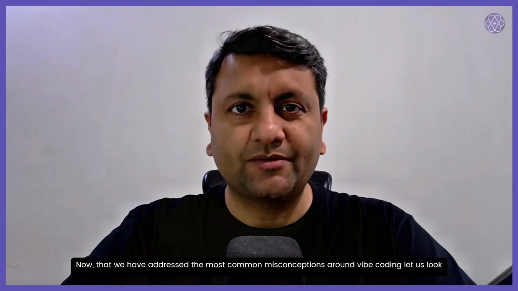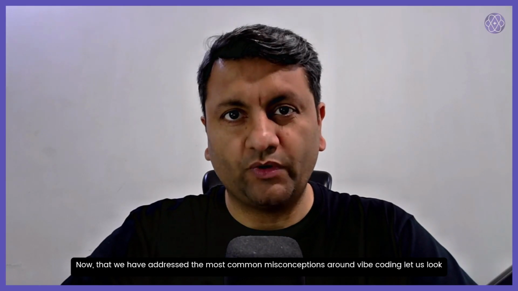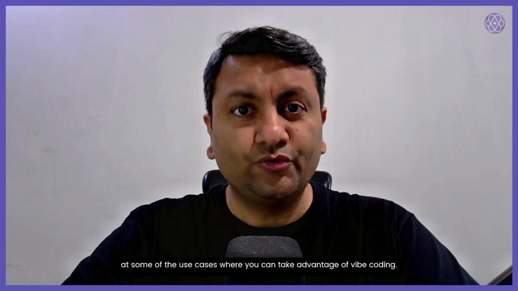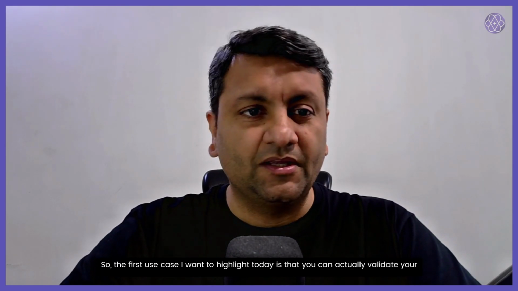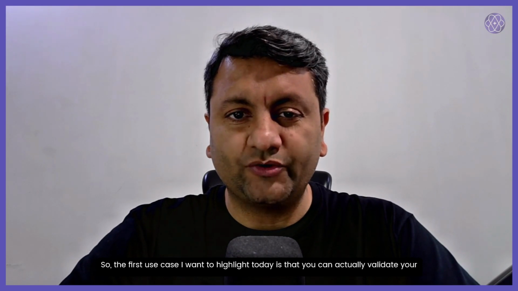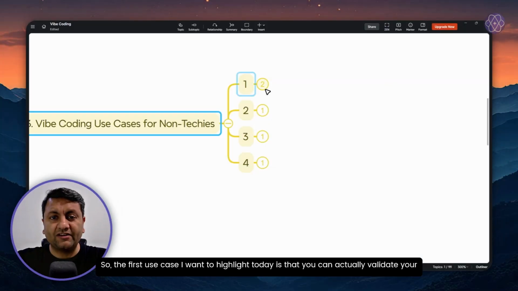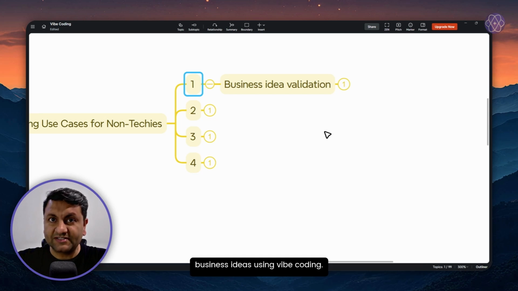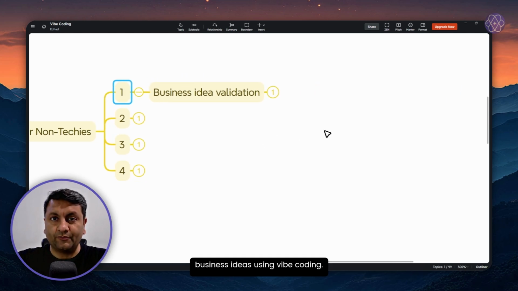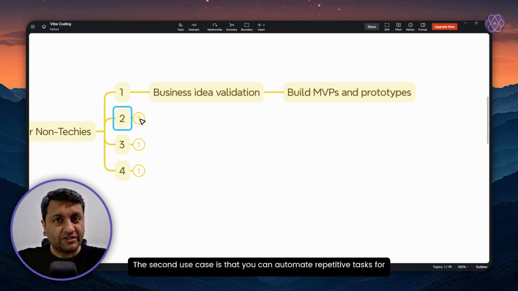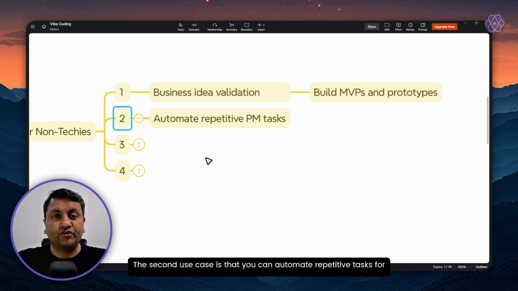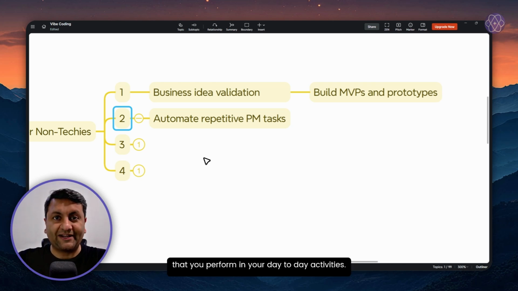Now that we have addressed the most common misconceptions around vibe coding, let us look at some of the use cases where you can take advantage of vibe coding. So the first use case I want to highlight today is that you can actually validate your business ideas using vibe coding. How? By building prototypes and minimum viable products. The second use case is that you can automate repetitive tasks that you perform in your day-to-day activities.